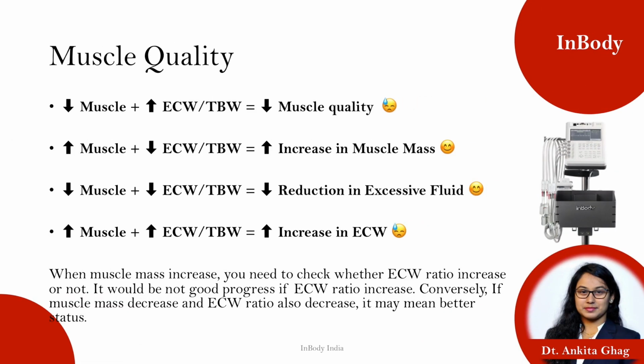How will the combination of lean mass and extracellular water help us? The combination of lean mass and extracellular water will tell us about the muscle quality. If muscles are decreasing and extracellular water is increasing, that means the muscle quality is deteriorating. This we will understand by monitoring the body composition history. If muscle mass is increasing and extracellular water is decreasing, that means there is an increase in muscle mass, which is a good sign. If muscle mass is decreasing and at the same time extracellular water is decreasing, that means the patient is coming out of fluid overload.